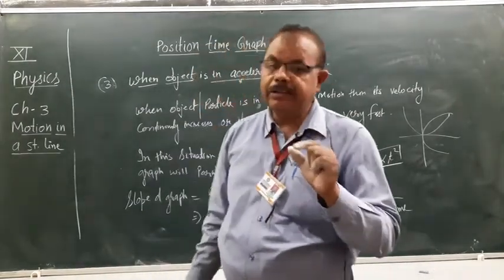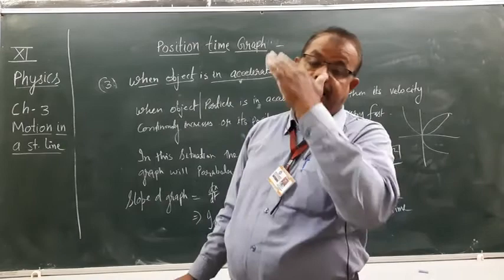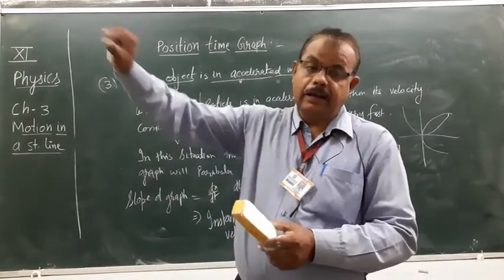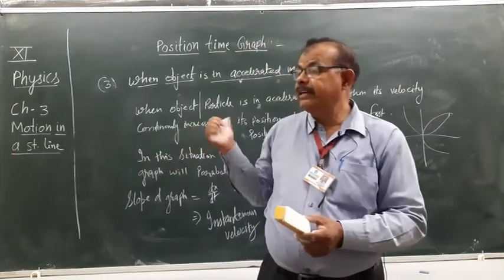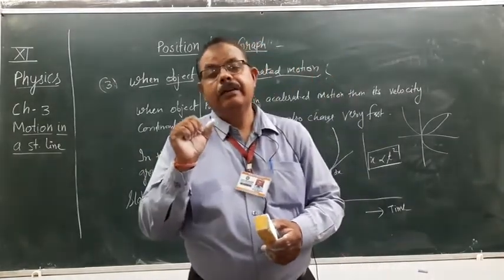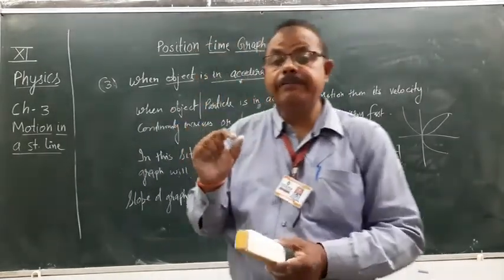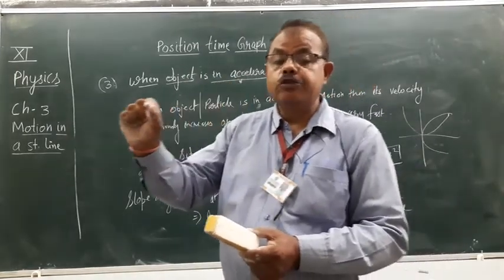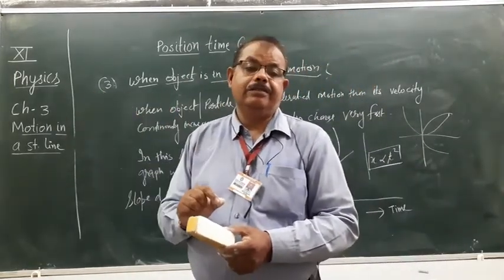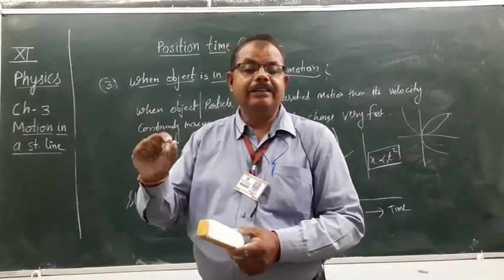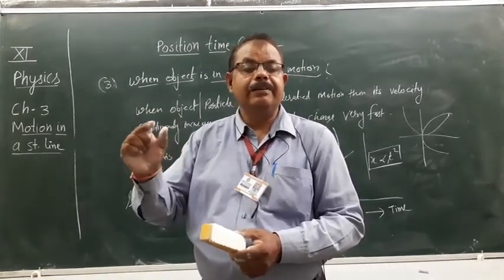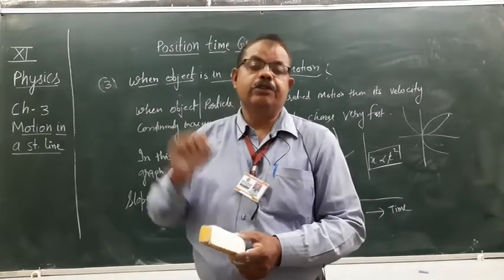In this situation the graph is an increasing graph, and we have seen that the slope of the graph shows the velocity. Tan theta equals delta x upon delta t, displacement upon time, so it shows the velocity.